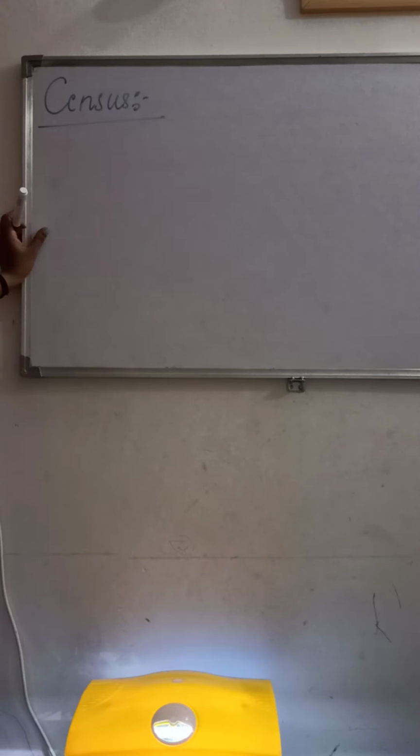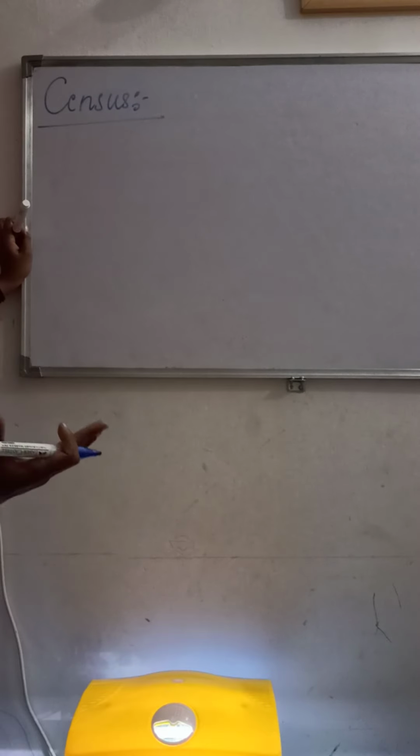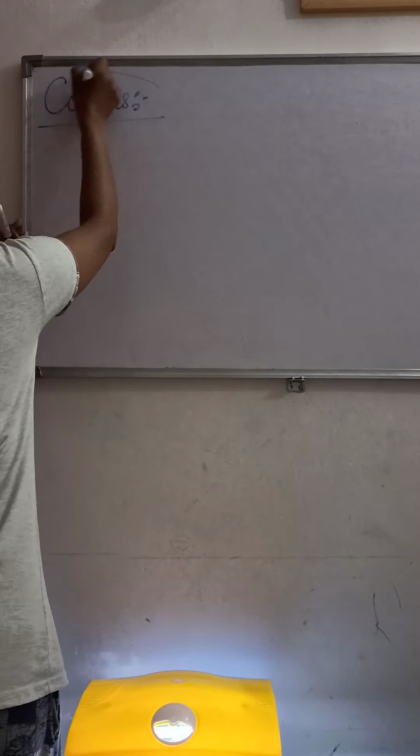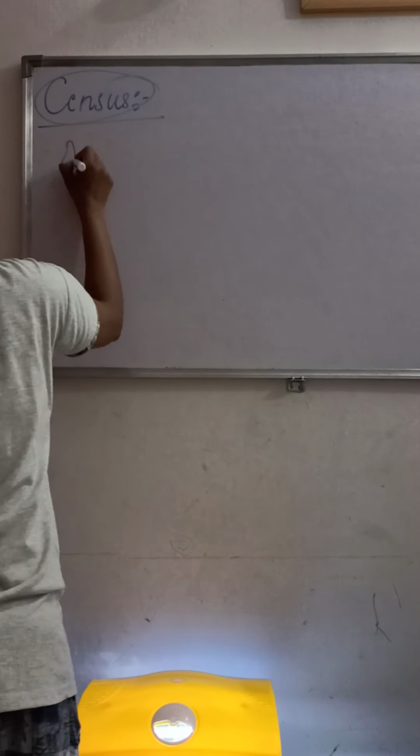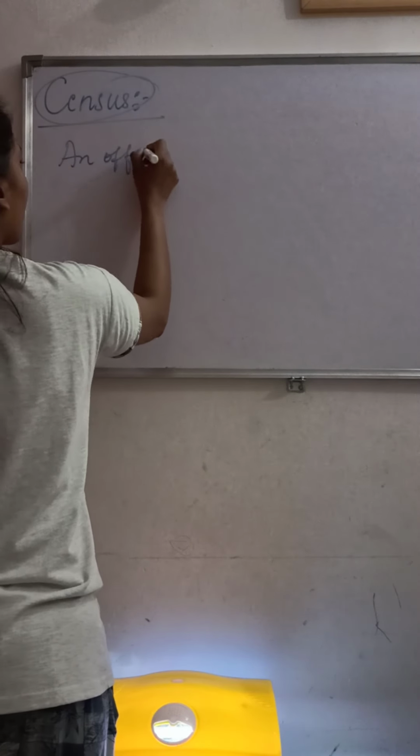That means they are preparing data about the age group, whether a child has been born or died, and the sex ratio, how many males and how many females, etc. That is nothing but what? Census, an official counting of the population.